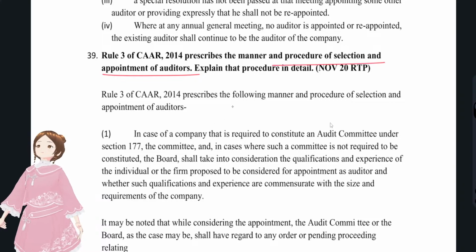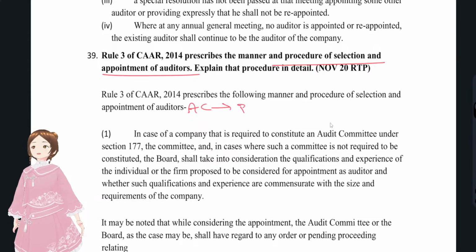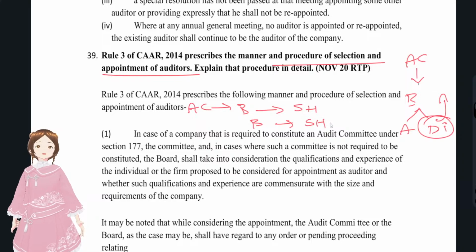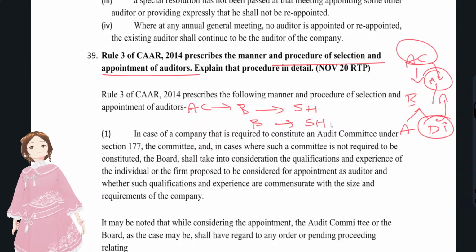See, whenever there is an audit committee, the audit committee will recommend to the board of directors. Board of directors then recommend to the shareholders in AGM. If there is no audit committee, the board of directors will recommend to the shareholders. In this recommendation, the board of directors may agree or disagree. If they disagree, they have to give the reasons of such disagreement to the audit committee. The audit committee, after considering these reasons, might select another auditor or leave that matter to the board of directors to appoint any other auditor.